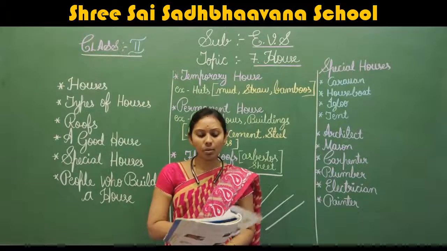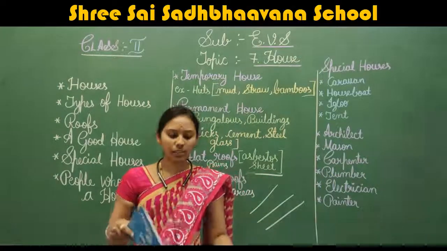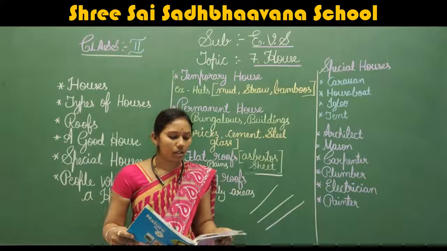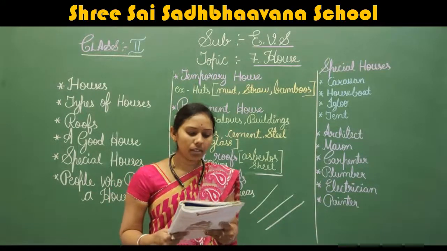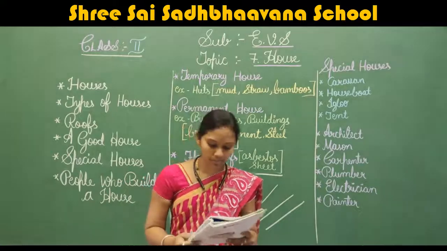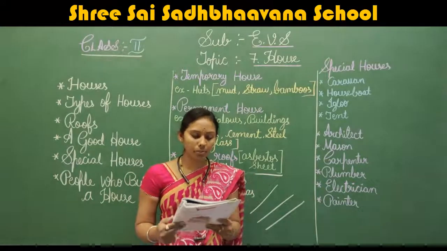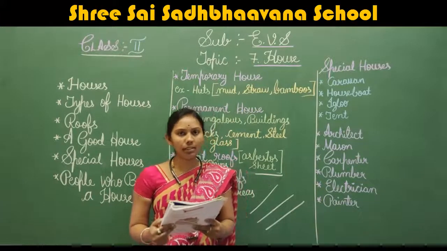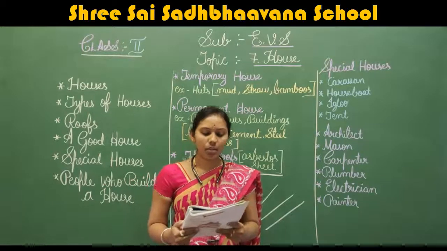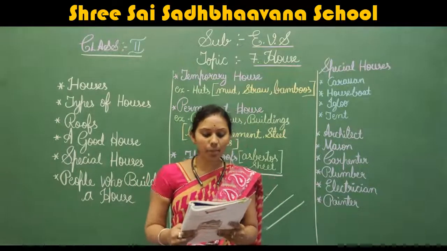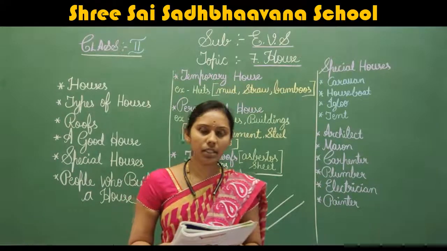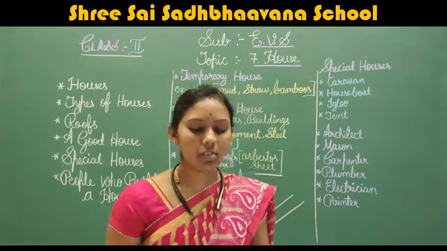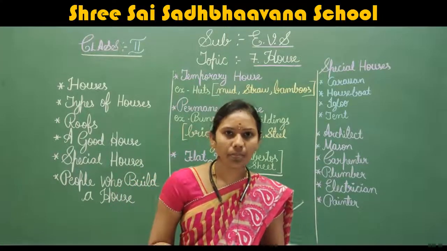Now shall we move on to the textbook activity. Time to work. Here, pick the correct answer. That is page number 44, A main. Which one is a temporary house?